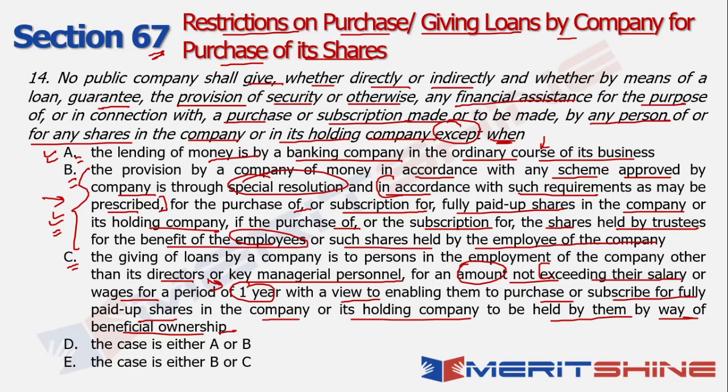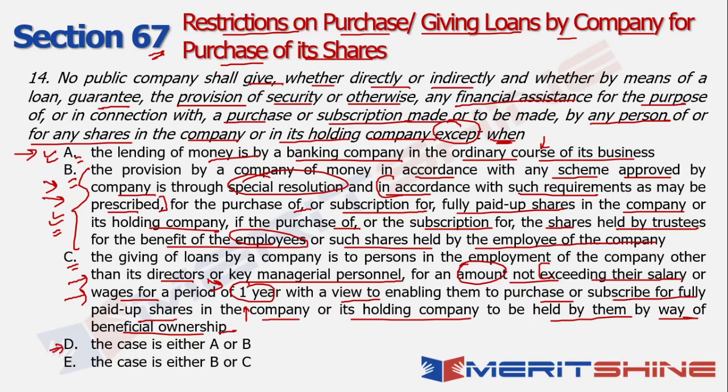So since I'm very sure about A and B being correct, the option which does not fit in has to be option C, right? So technically, while you cannot give any loan or guarantee, it is okay as long as it is a banking company. It is okay as long as it could be your employees when it is held through a trust and a special resolution has been passed and all the necessary conditionalities have been fulfilled in accordance with such requirements as may be prescribed. The problem with C is I have a doubt in terms of the duration. What is the amount that is allowed in that case, right?